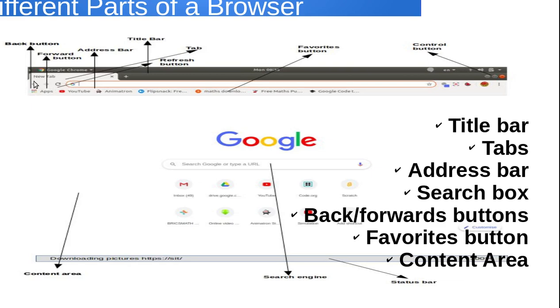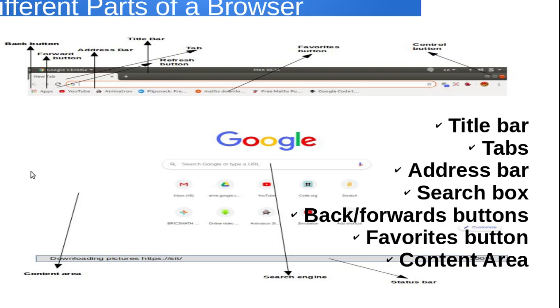This one is called forward button. Using it, what will happen? Suppose that you have visited multiple web pages and you want to go back to the previous one, so you will use the back button. So you can move back to the previous web page or website, and if from the back one you want to come forward, meaning the next one, then we can press this button.